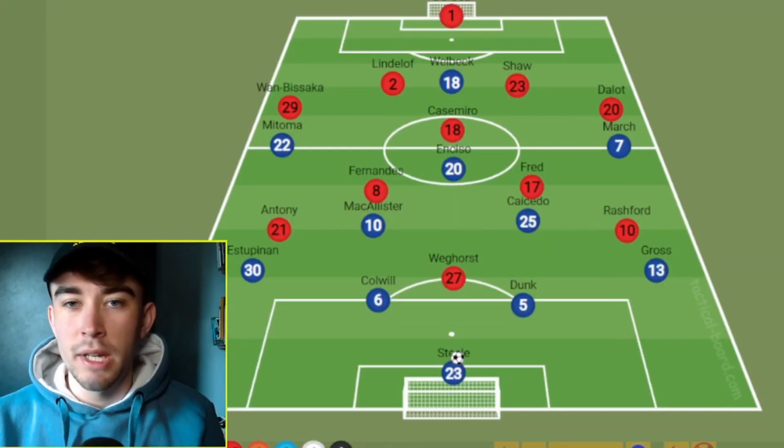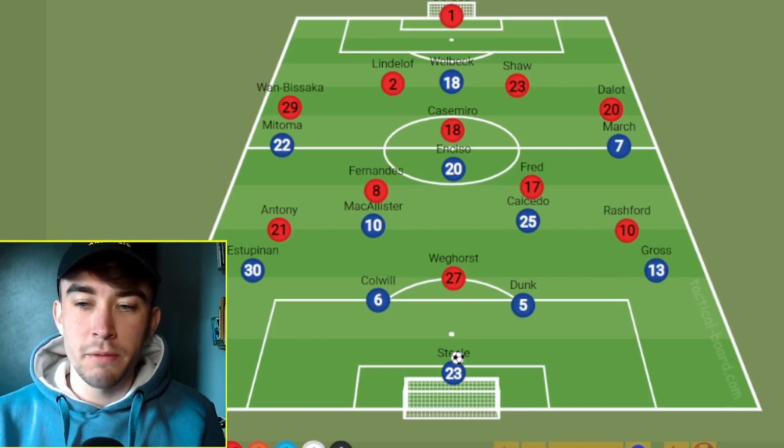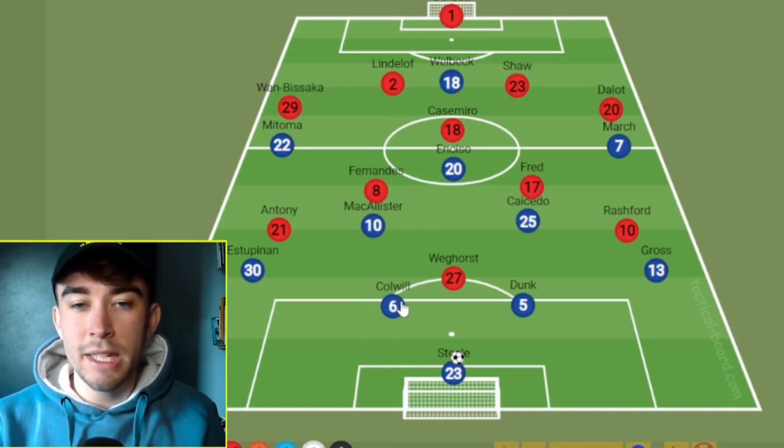I think Manchester United should go for the high press. So let's look at how this kind of plays out on the pitch. Like I said, it will be Brighton playing the ball up from the back. How do they do this? Well, their two centre-backs tend to be quite close to each other.